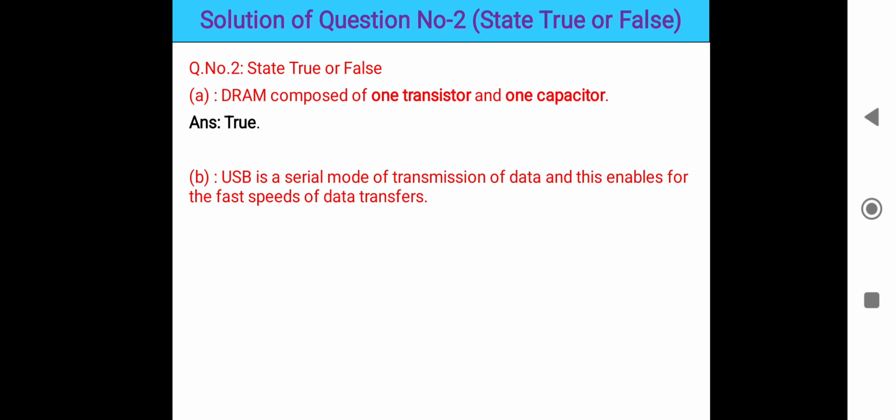Next, USB is a serial mode of transmission of data and enables fast speed of data transfer. Yes, we know that compared to other devices, USB, the Universal Serial Bus, is a serial mode of transmission whose data speed is high compared to other modes of transmission like Bluetooth and Wi-Fi. Compared to that, USB is very fast. We can connect the USB and easily transmit the data. So this statement is also true. Next is, DOS is a multitasking operating system.